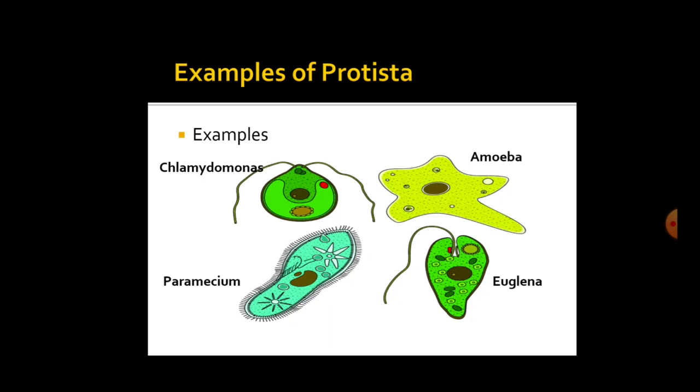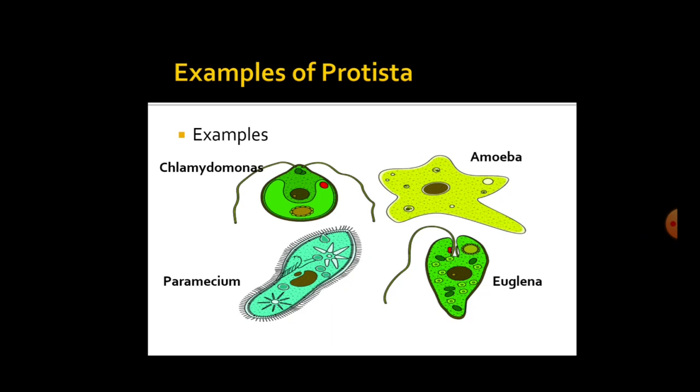Chlamydomonas. Chlamydomonas is generally found in stagnant or fresh water. It is a unicellular alga and it is generally oval in shape. Chloroplast is present, which helps it to prepare its own food. Flagella are present, which help it to move from one place to another. Most of the protists have characteristics of both plant cells and animal cells.